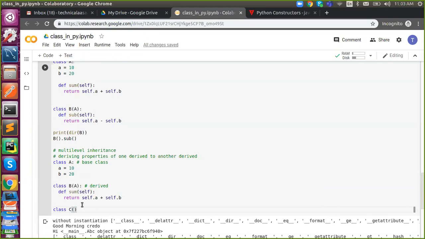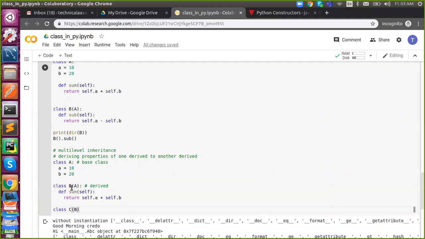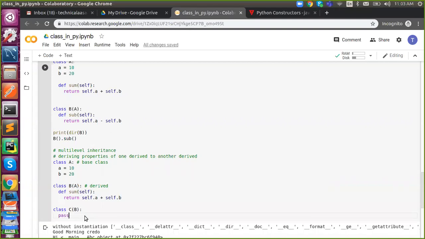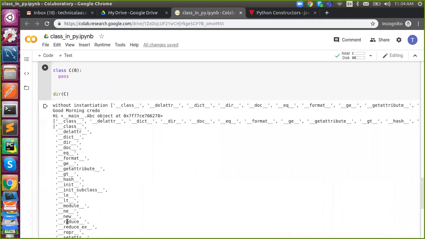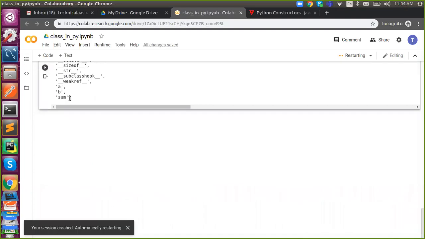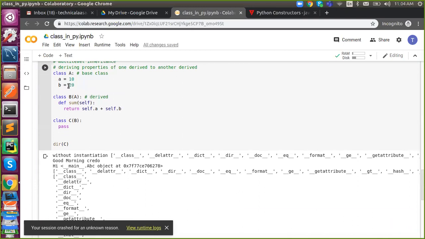Only B, so that B grows. Only B, because B already contains A. Got it? Because class B already contains the properties of A, we don't need to inherit A once again. That is more than enough. So when I say dir of C, you will get both A, B, and sum inside.